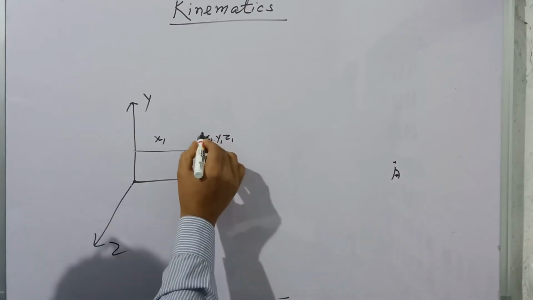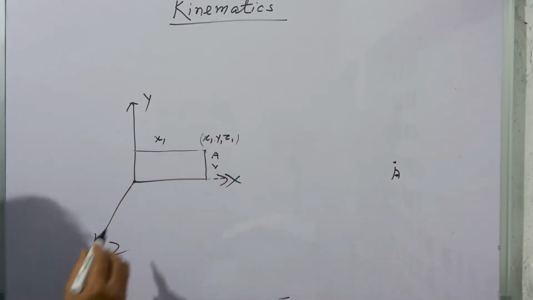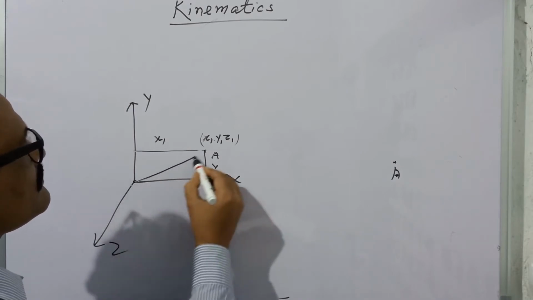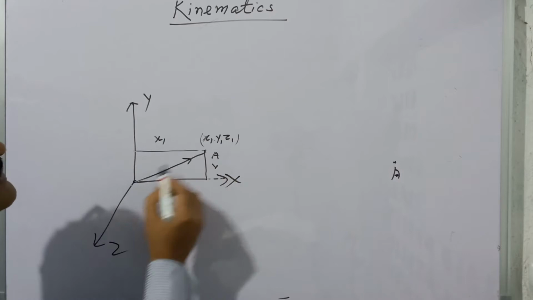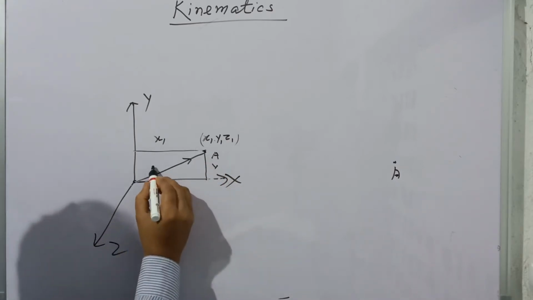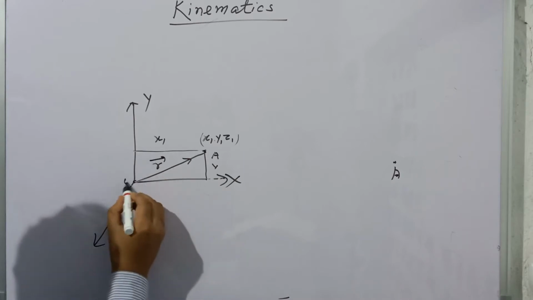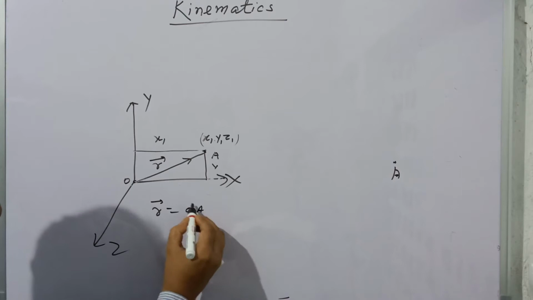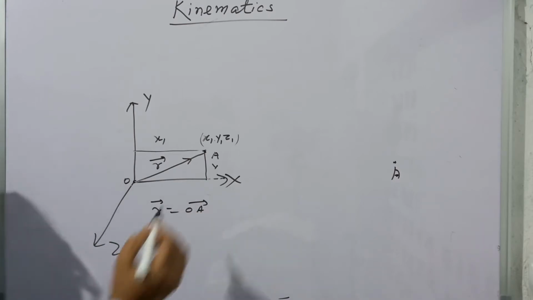So this is the coordinate system, and the line joining from origin to this point, position of the object, is known as the position vector.